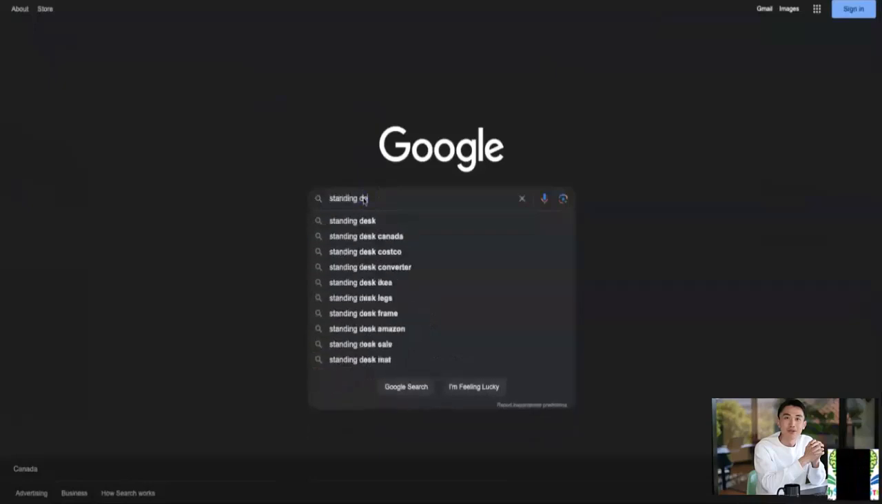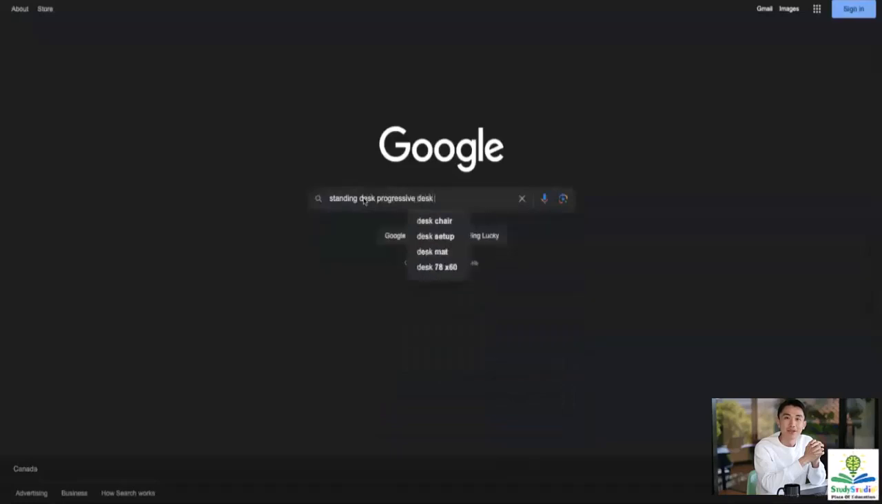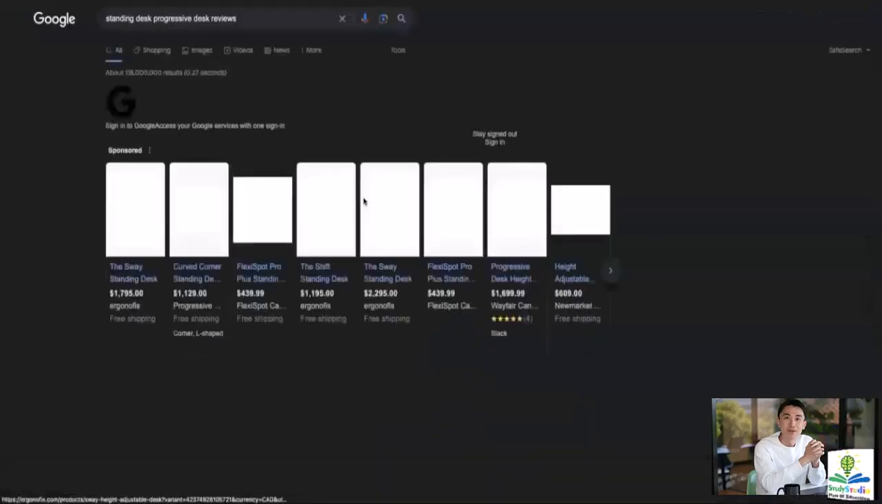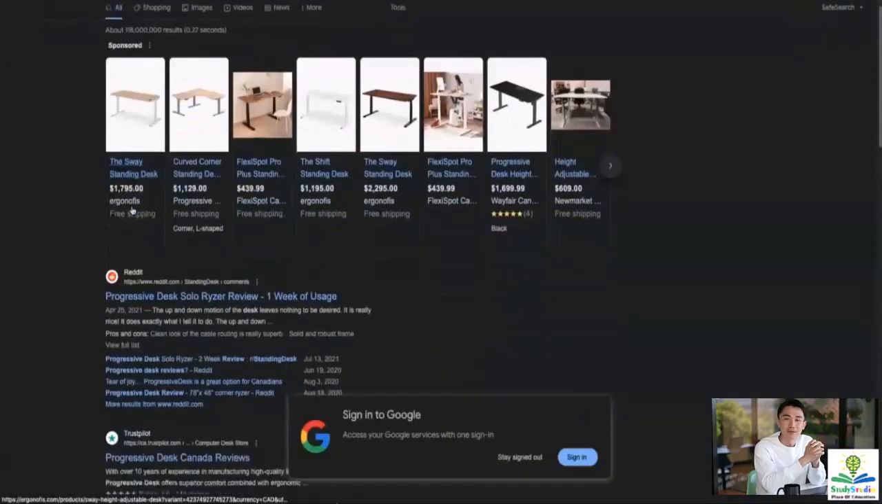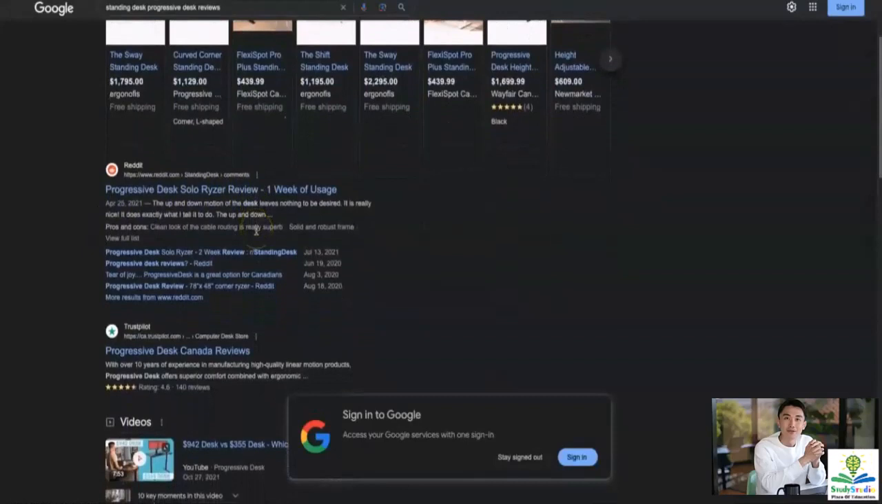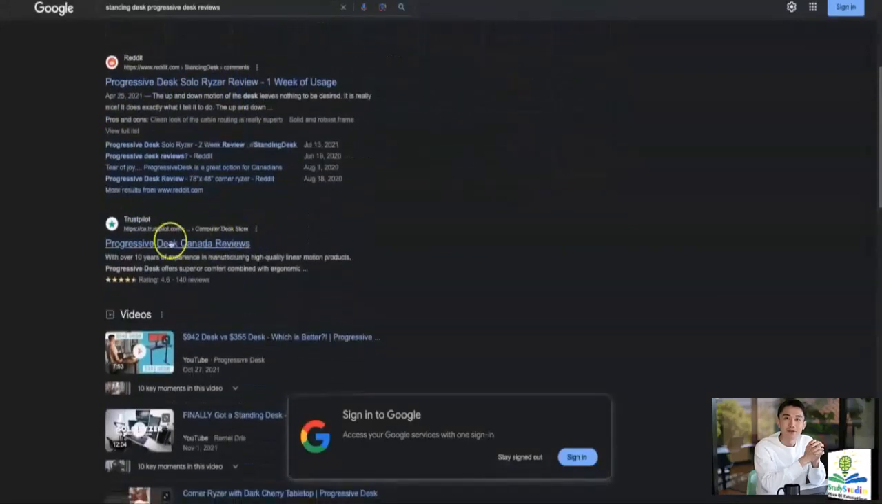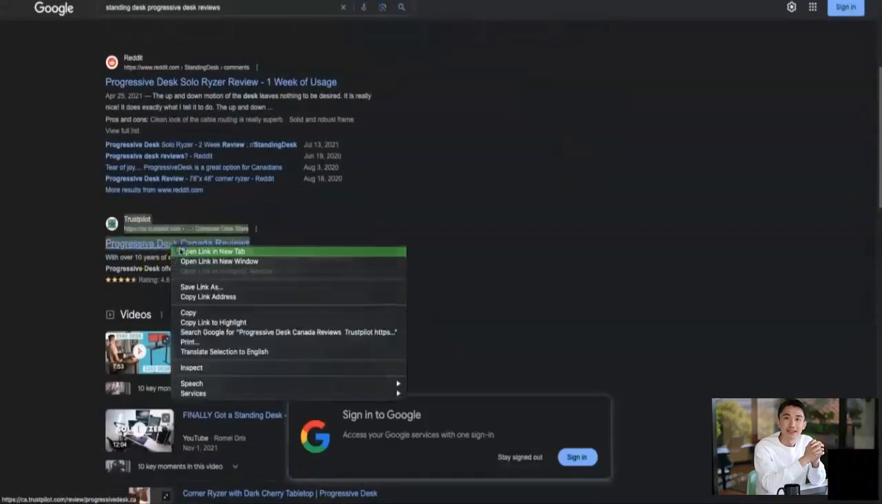I'm going to enter my competitor, and I am going to look for reviews. So I'm going to skip all the sponsored ones. I see a Reddit review, which is about a Progressive Desk Solar Riser. So this is too specific. Let's look for something which is more generic. So I look at Trustpilot and it says Progressive Desk Canada reviews. Let's look into this.